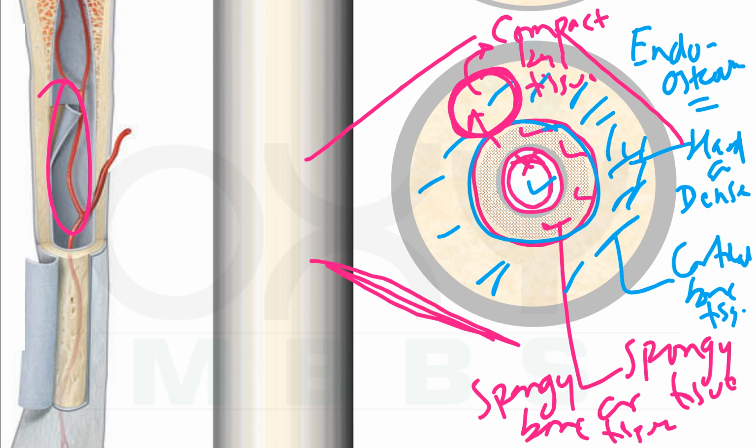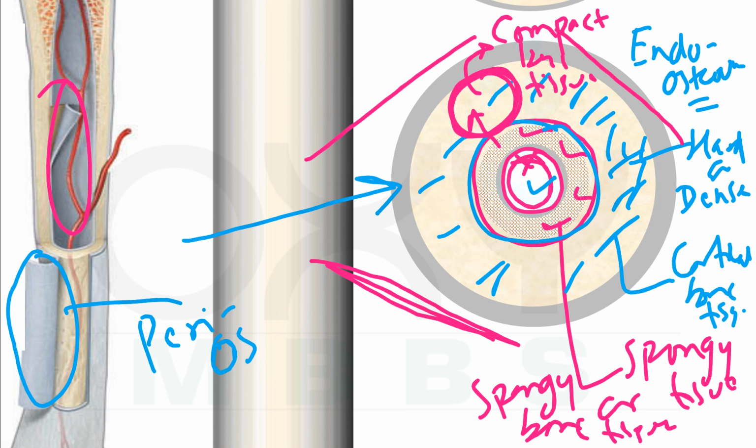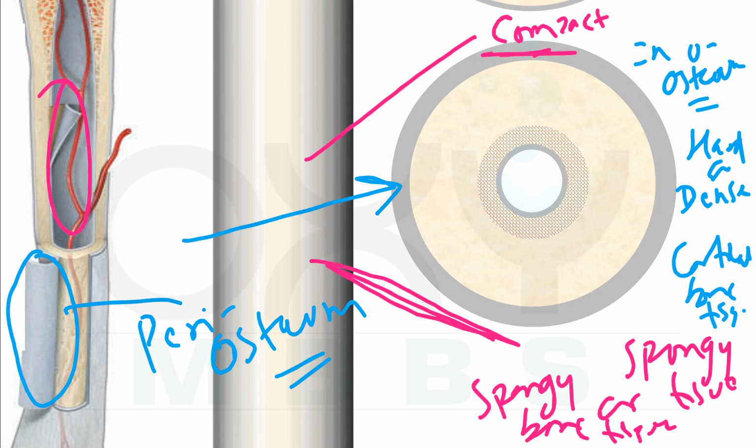This bone is covered on the outside by what is called periosteum. This periosteum and endosteum are very similar to each other.